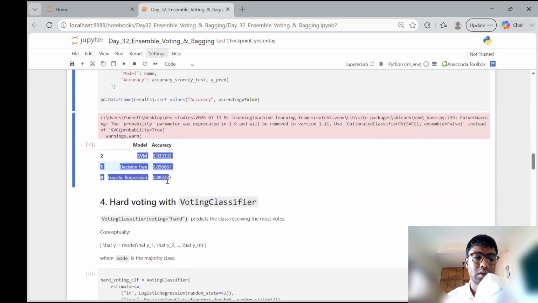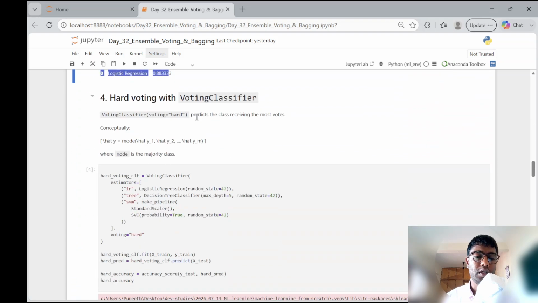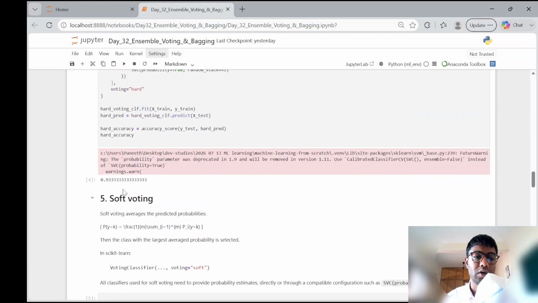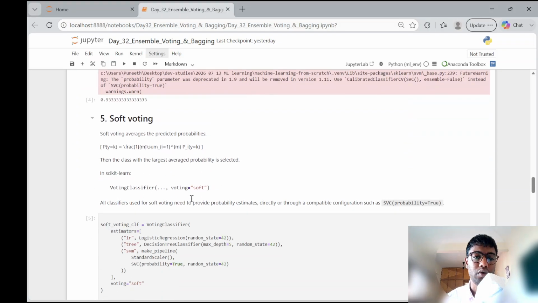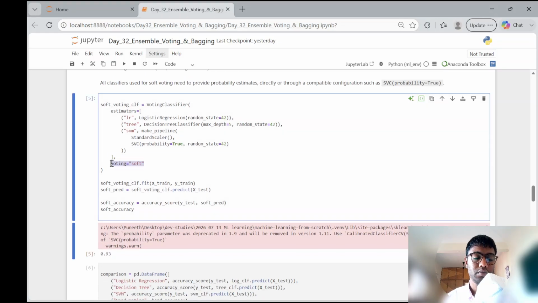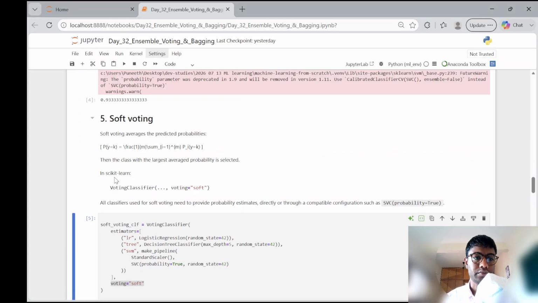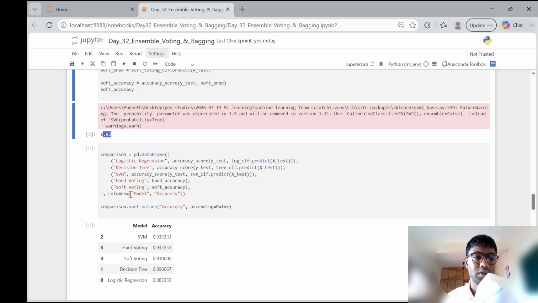So hard voting on the other end, you have voting classifier as a method, and voting equals hard would create the hard voting method. On the other hand, you would have voting equals soft, as you see here, that would create the soft voting pattern.